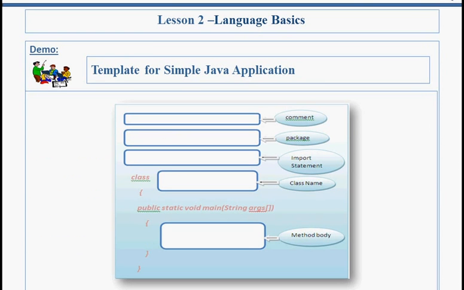Template for simple Java application. This is the standard way to write a Java program. Comments, package, import statement, class name, then method body. In comments you can write the brief description about your program, what you are going to do in this. You can also give your name as a developer, then you can give the date also. Now we are going to discuss about these elements one by one.